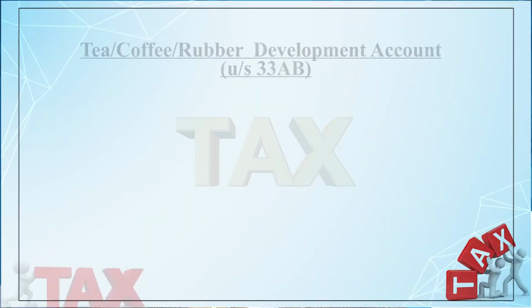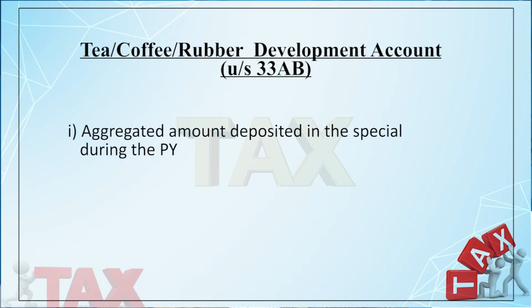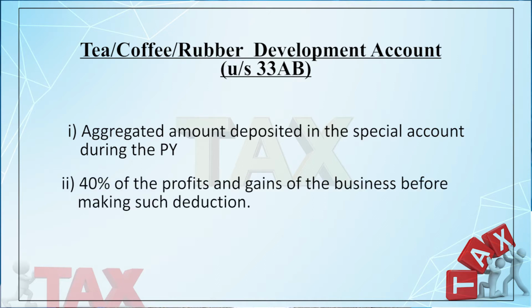If such type of business transfers any amount to the special account maintained with NABARD or a special scheme as approved by the respective board, then the amount so transferred to the special account will qualify for deduction. But you have to consider here two amounts. Number 1 is the aggregate amount deposited in the special account or scheme, and number 2 is 40% of the profit and gains of the business before claiming such deduction, whichever is less.